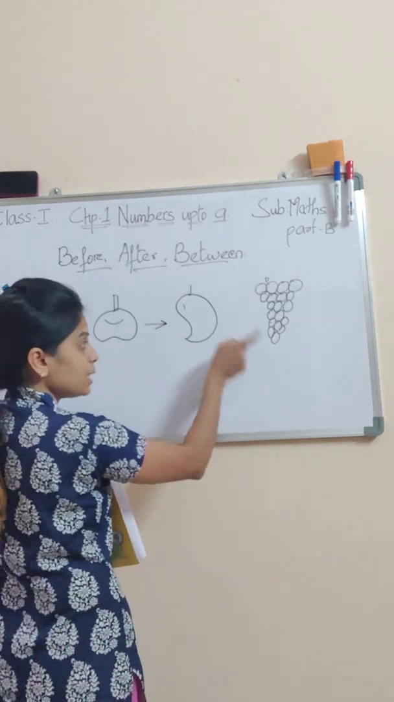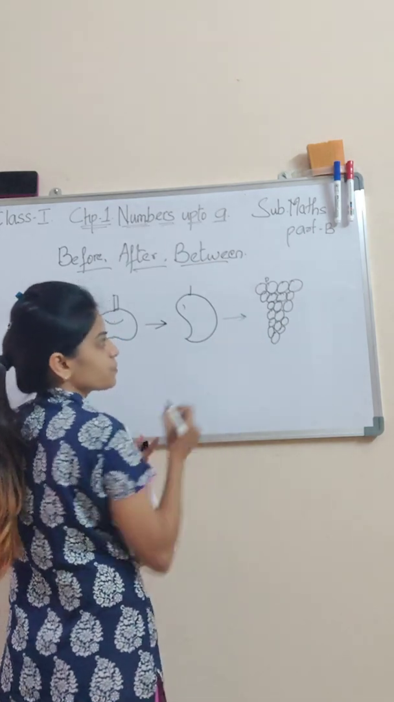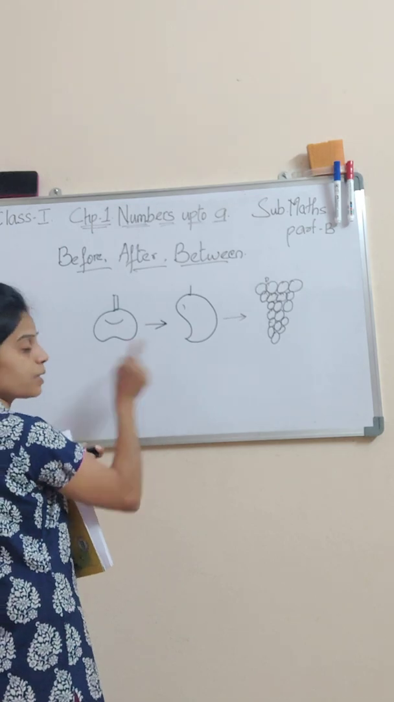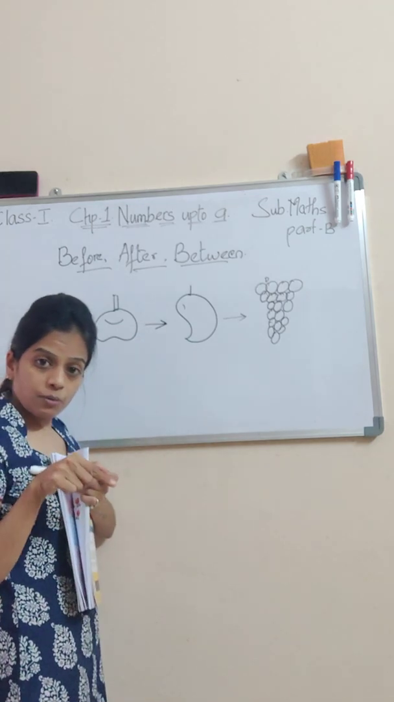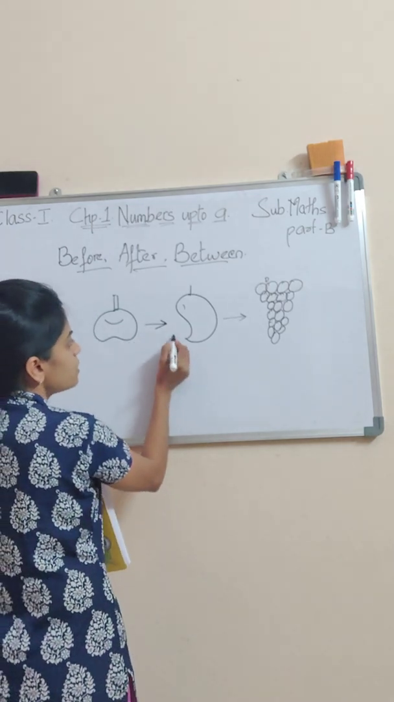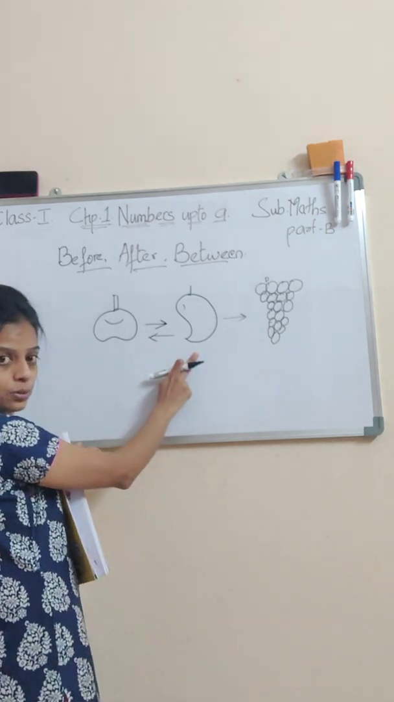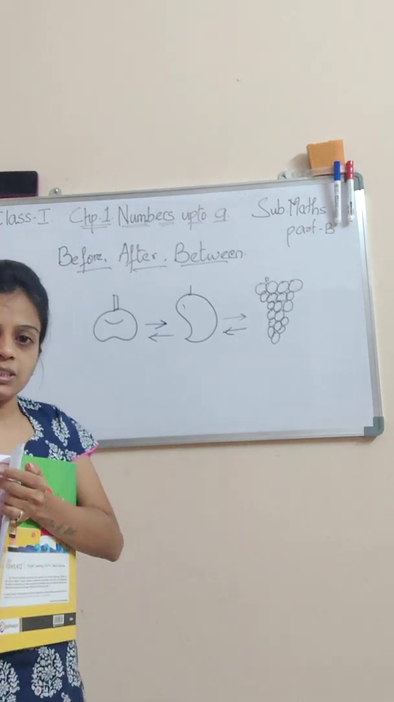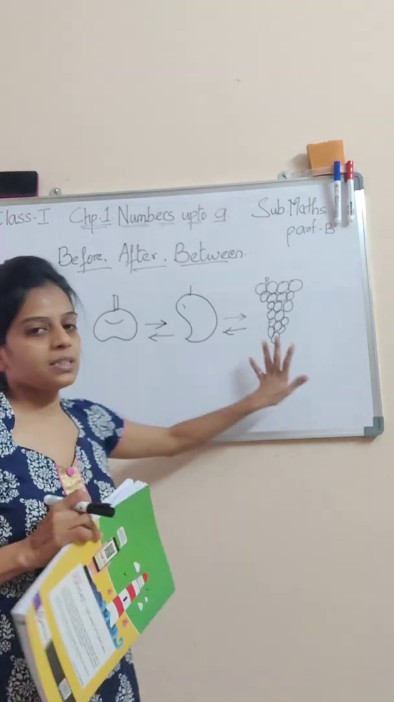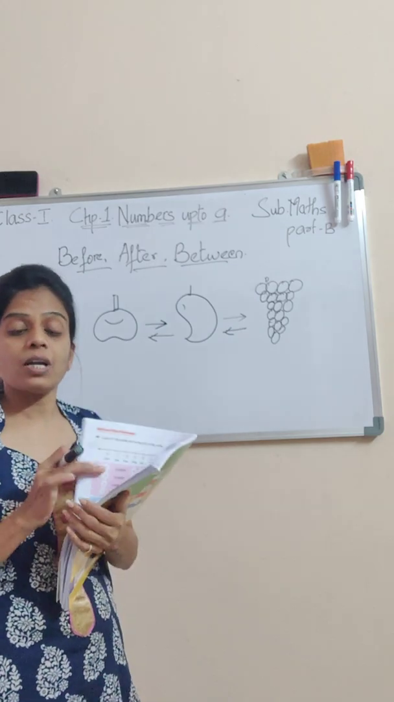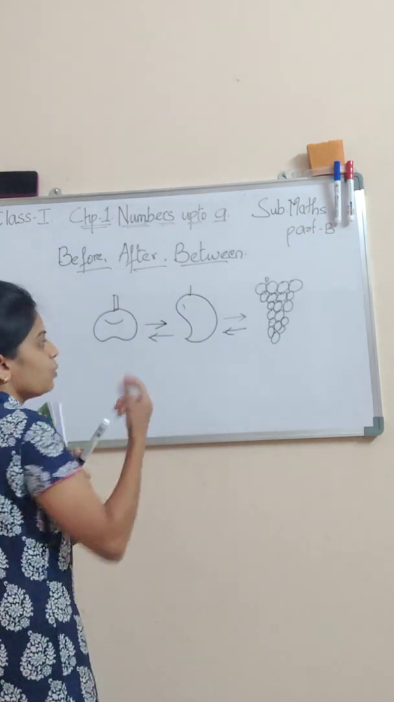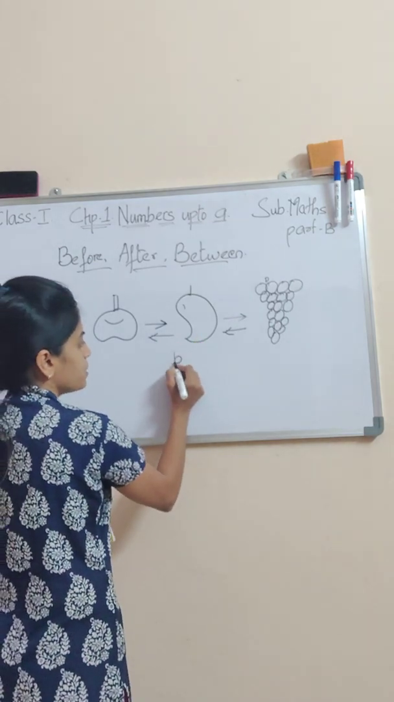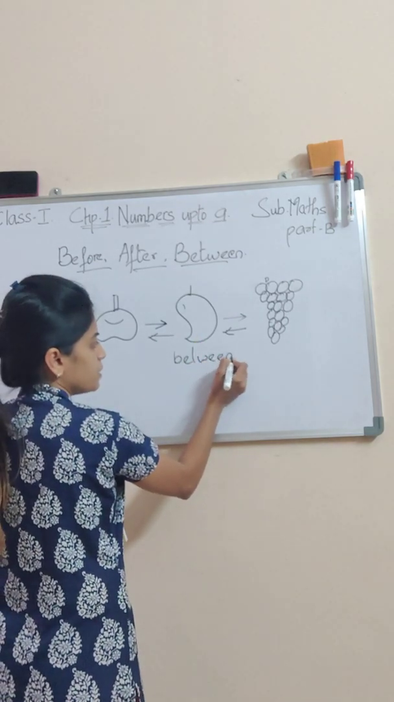Now, the grapes are after the mango. Grapes कहाँ है? Mango के बाद. Mango कहाँ है? Apple के बाद. If we talk of before, apple is before the mango. Mango is before the grapes. So this is nothing but the before and after concept. Now coming to between. What is between apple and grapes? Yes, it is mango. So mango is between apple and grapes.